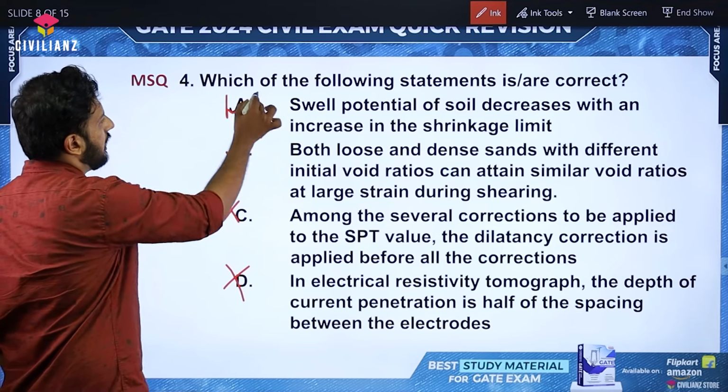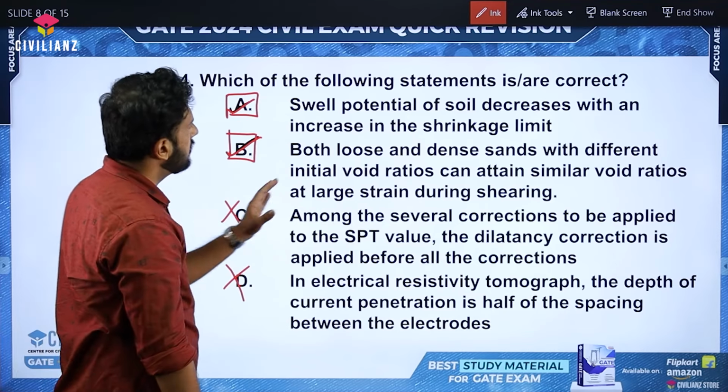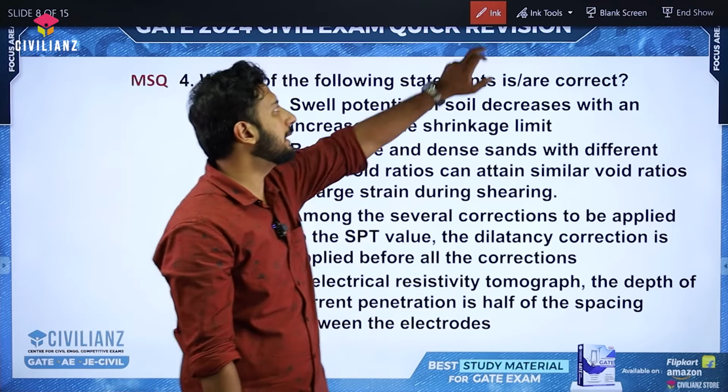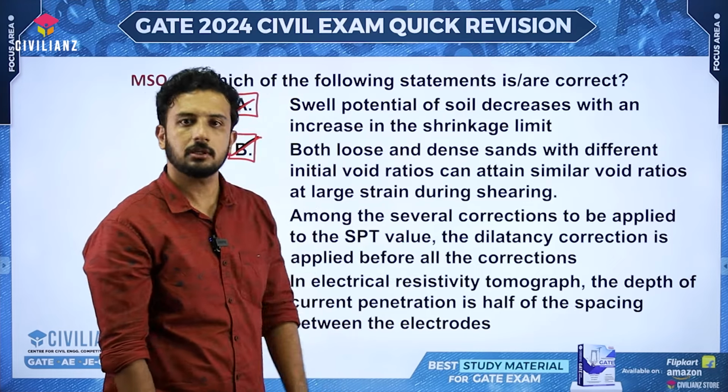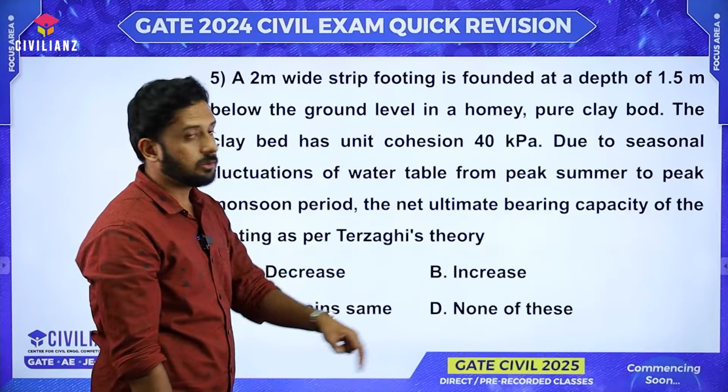So option A is the correct statement and statement B is the correct statement. So both you need to click, then only you will be getting the mark. There is no partial marking for MSQ kind of questions, as you know. Okay, now move on to the next question.